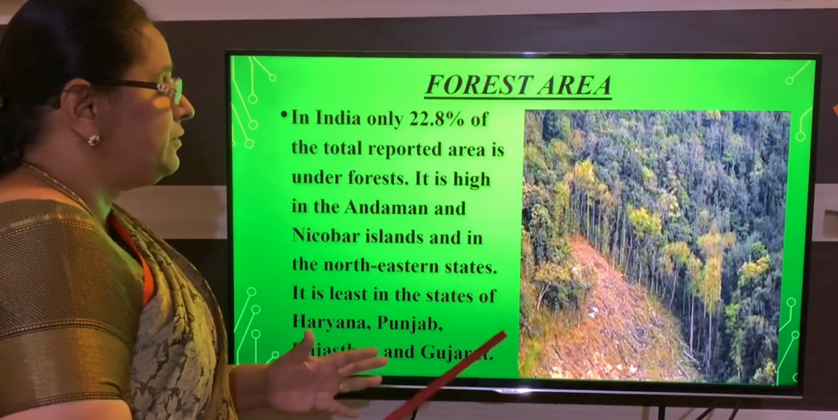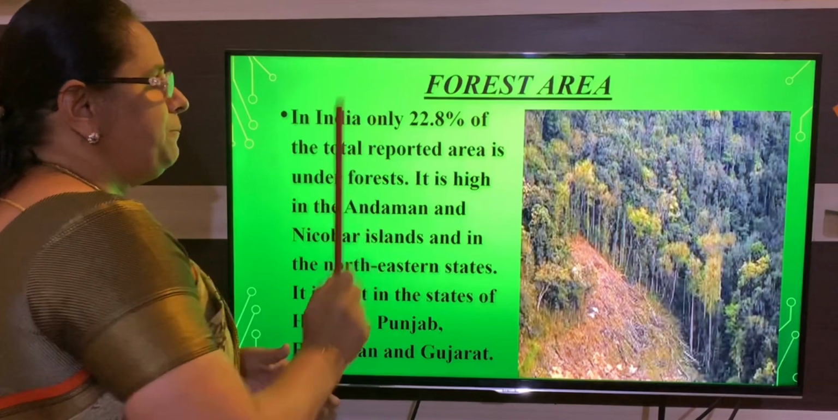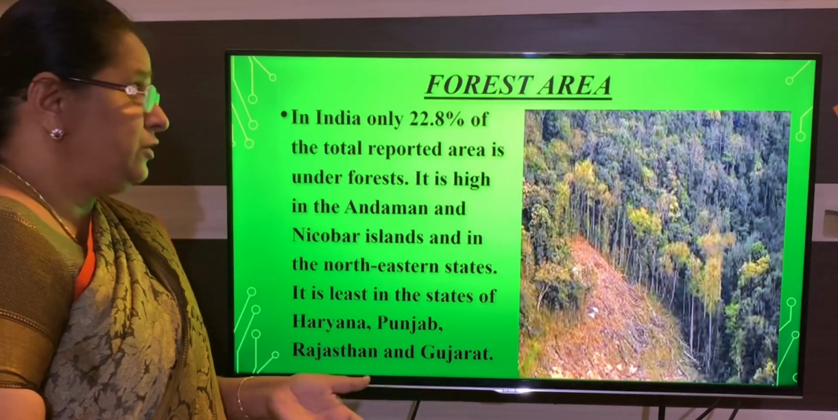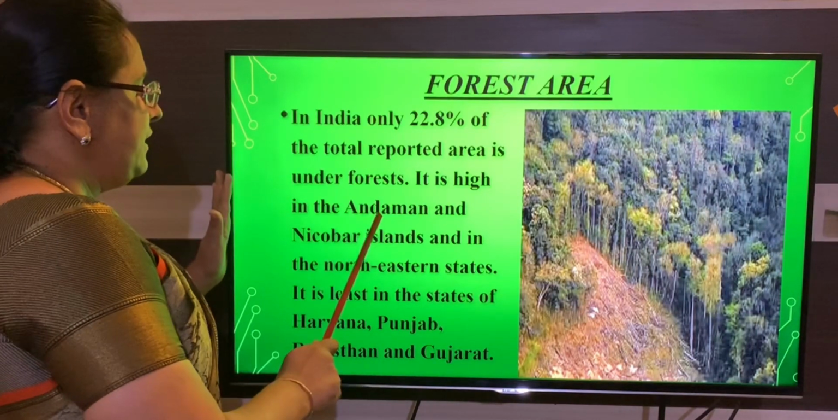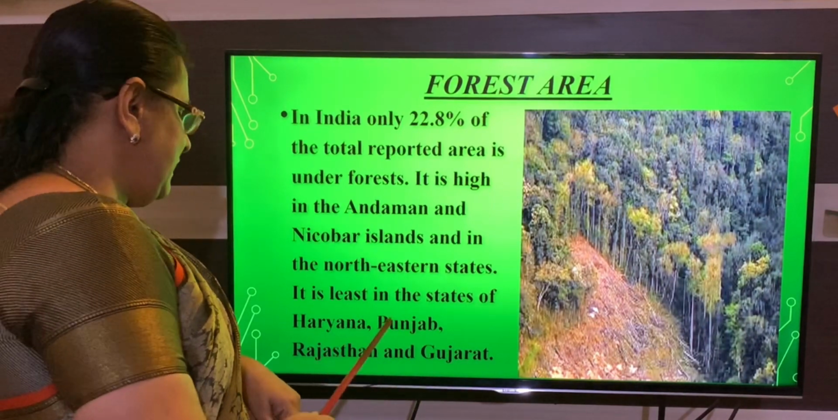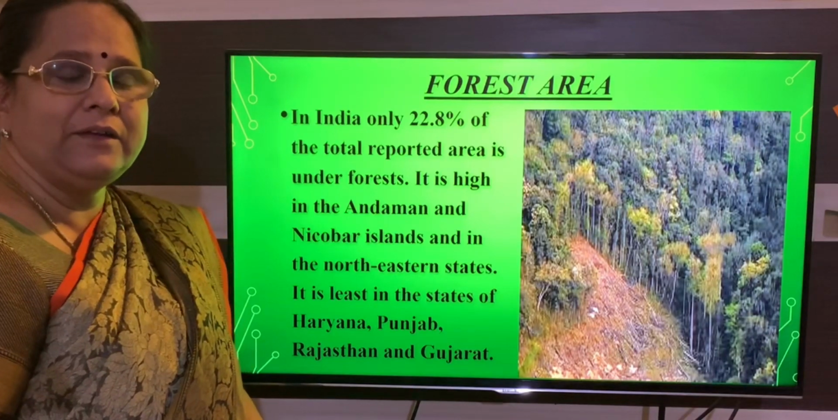So how much percent of the land is under forest area, if you see? It is 22.8%. And which state is standing highest? If you see, it is a Union Territory which is standing highest, that is Andaman and Nicobar Island. And the least one is Haryana, Punjab, Rajasthan and Gujarat. Is that clear, children?